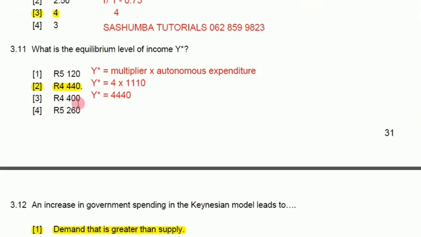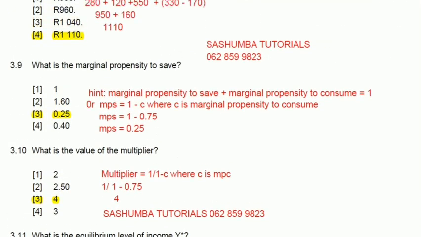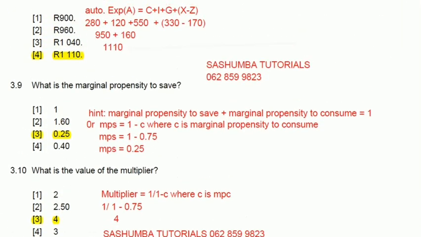What is the equilibrium level of income? The equilibrium level of income is equal to the multiplier times autonomous expenditure. Remember, we calculated the autonomous expenditure, and we said it's 1,110.